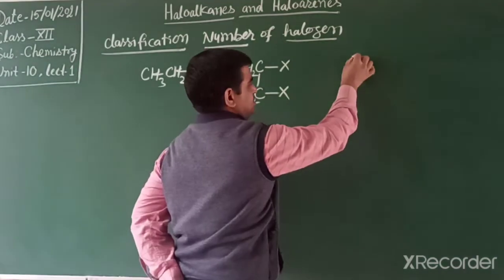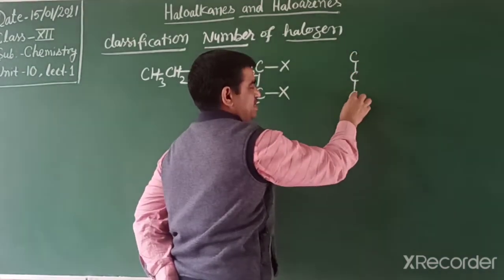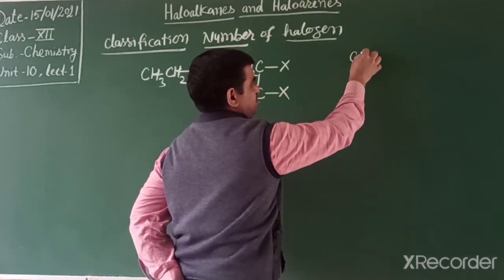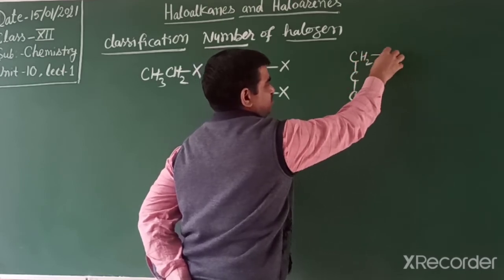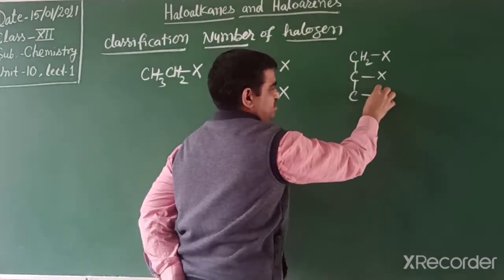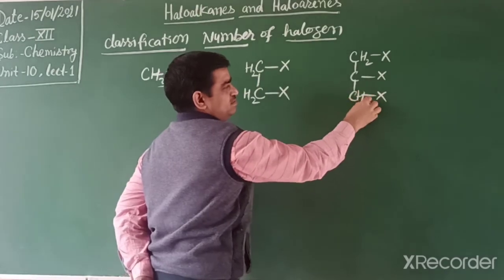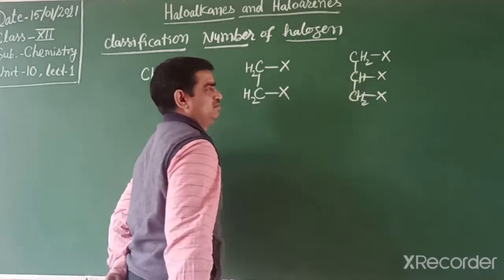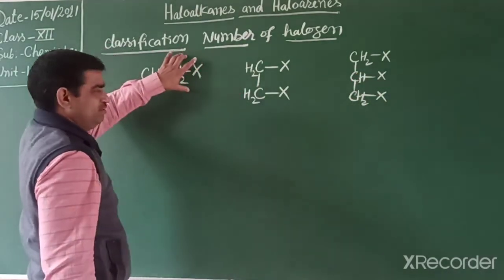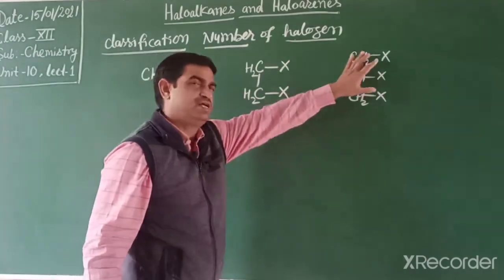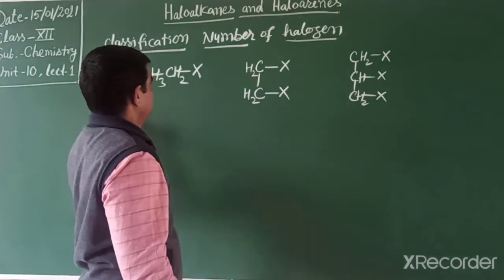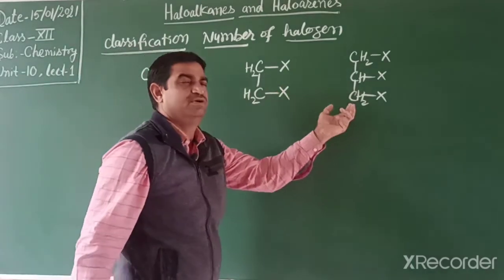If we replace 3 hydrogens by 3 halogens like this, it is a trihalide. So monohalogen, dihalogen, trihalogen, these are all haloalkanes.